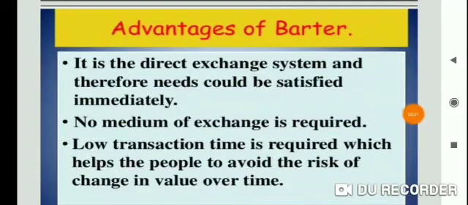Advantages of the barter system. It is a direct exchange system and therefore needs could be satisfied immediately and no medium of exchange is required. Low transaction time is required, which helps people avoid the risks of exchange in value over time. It means a situation where the supplier of goods A wants goods B and the supplier of goods B wants goods A. So this is the double coincidence. So this is also a good part of the barter system. In this situation there are no risks, they avoid the risks. These are the advantages of the barter system.